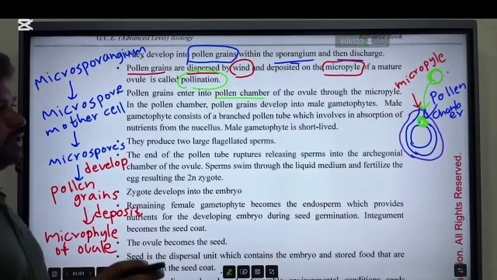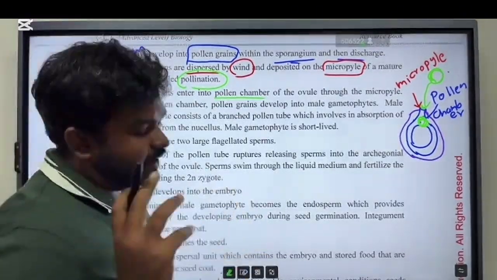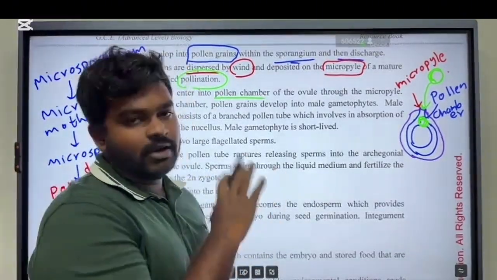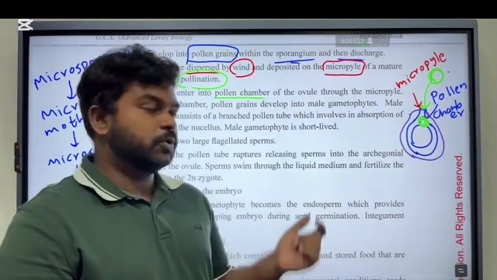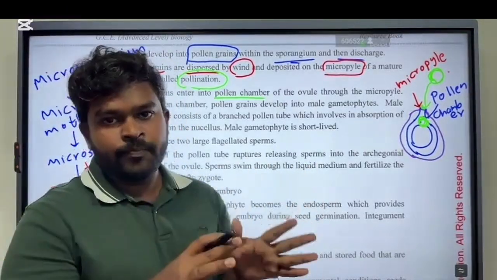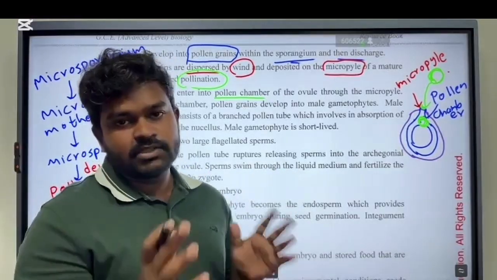That's why you have to have a rough idea. They will never ask you to draw the ovule and name the structures. But to understand this life cycle, you have to have an idea what the structures of the ovule are.